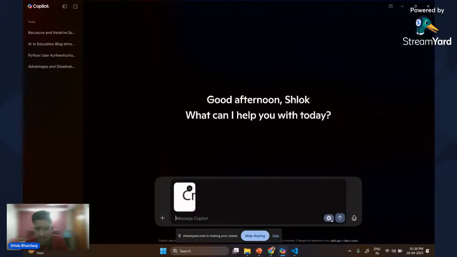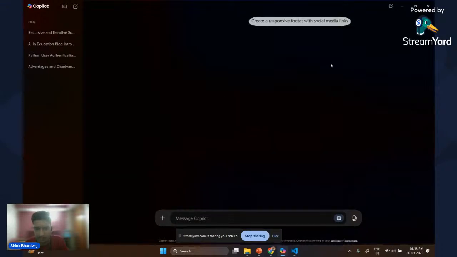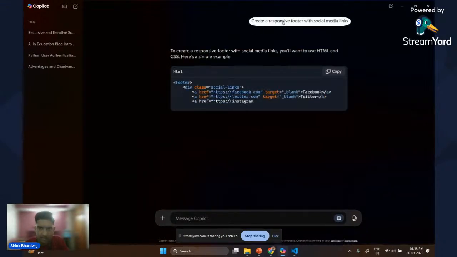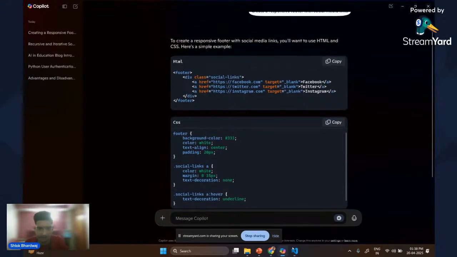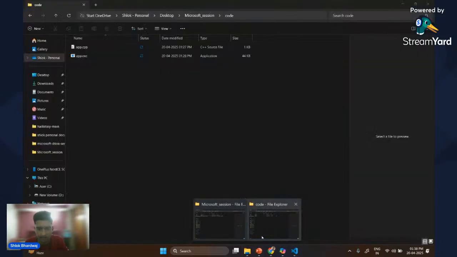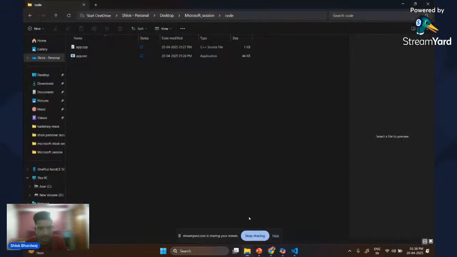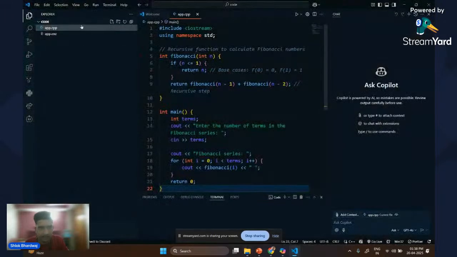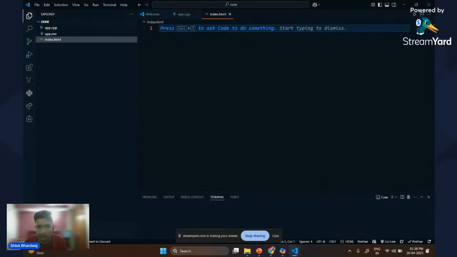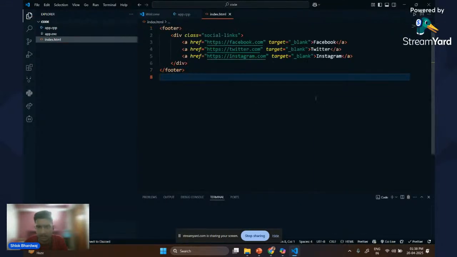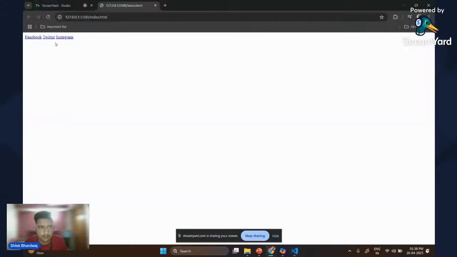or maybe just make a new chat for this. I haven't mentioned much of the things in this responsive footer, so maybe the style can be a little offset, but we'll try for the same. Yeah, and here I have my VS Code. You can create an index.html and can directly paste the code. You can view it through live server. And you can see this.